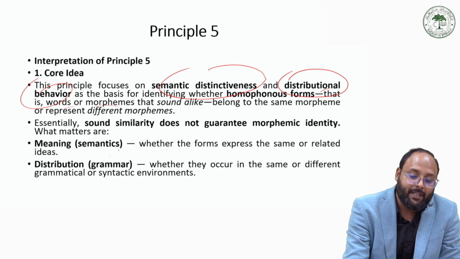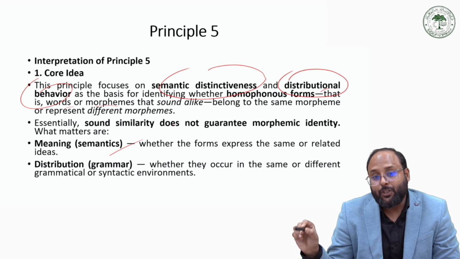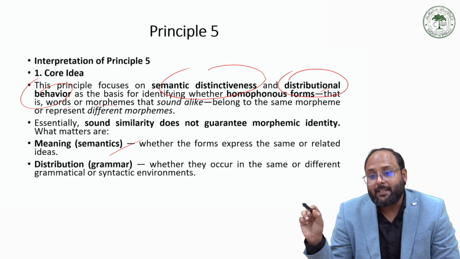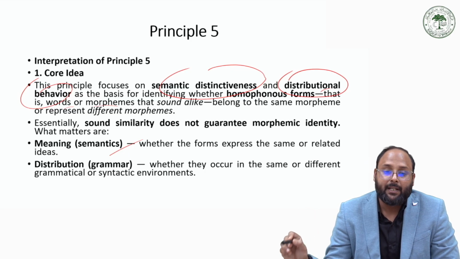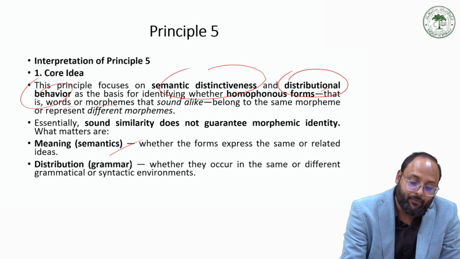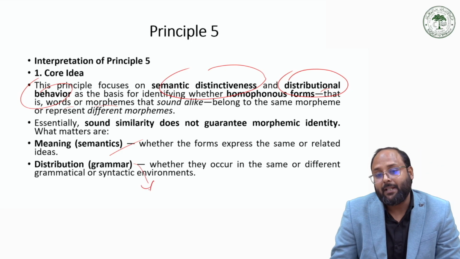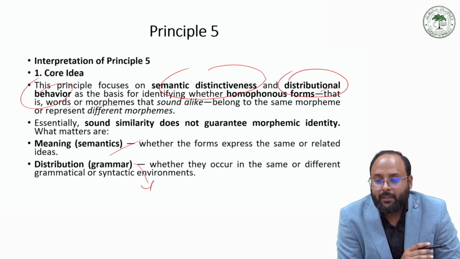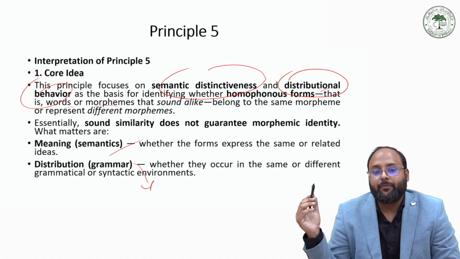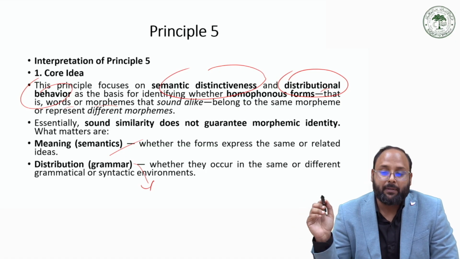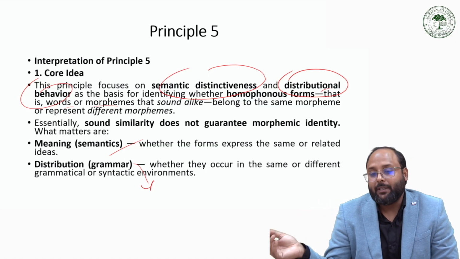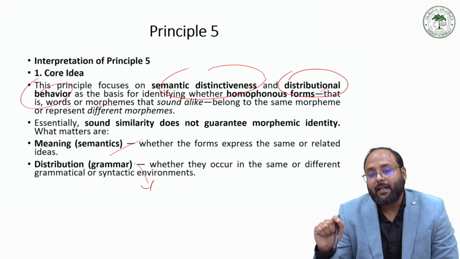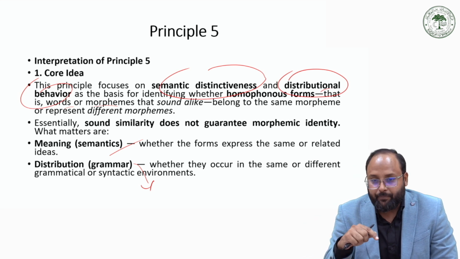So on that basis, we can define it as the same morpheme. Or the distribution in grammar, whether they occur in the same or different grammatical or syntactic environment. That is called the function or the grammatical category. If they represent the same function, the same grammatical category, they could be the same morpheme. Even though the form is the same, if they represent different types of grammatical category, then on that basis, on that function, we can say that these are different morphemes.